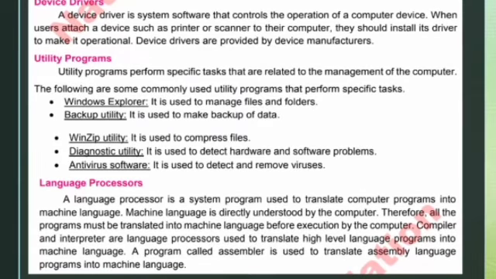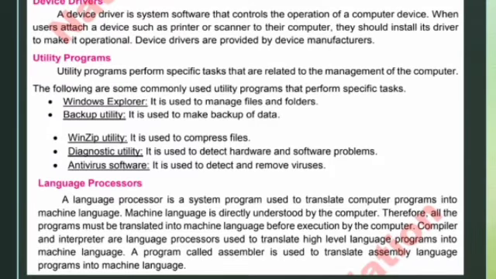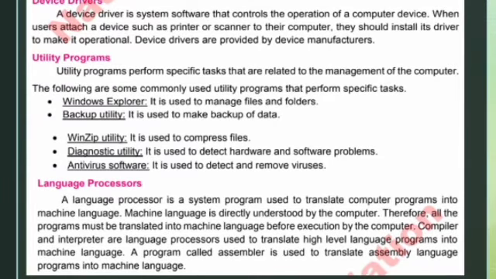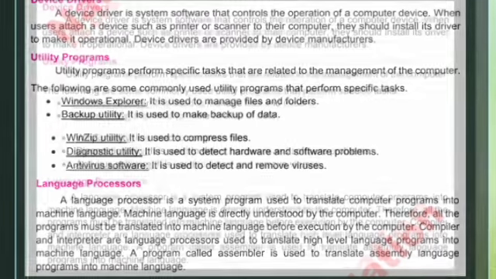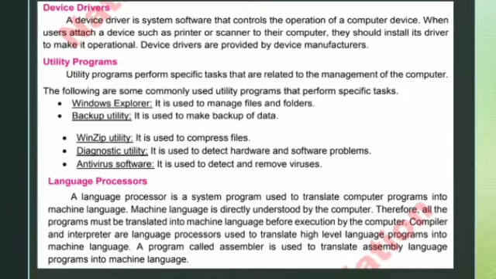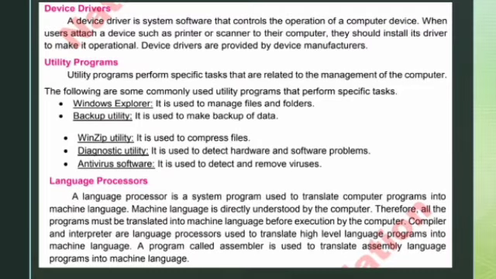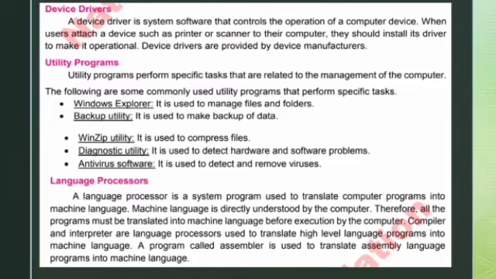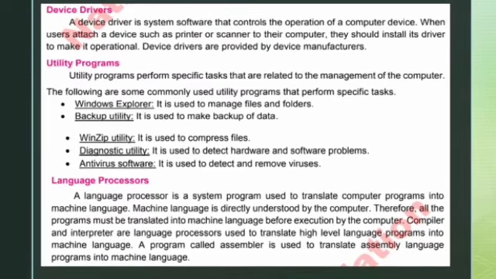Utility programs. Utility programs perform specific tasks that are related to the management of the computer. The following are some commonly used utility programs that perform specific tasks. Windows Explorer. It is used to manage files and folders. Backup utility. It is used to make a backup of data.